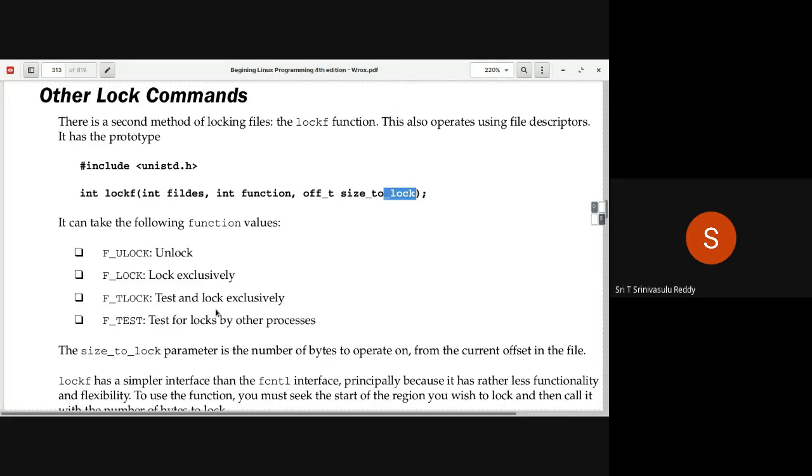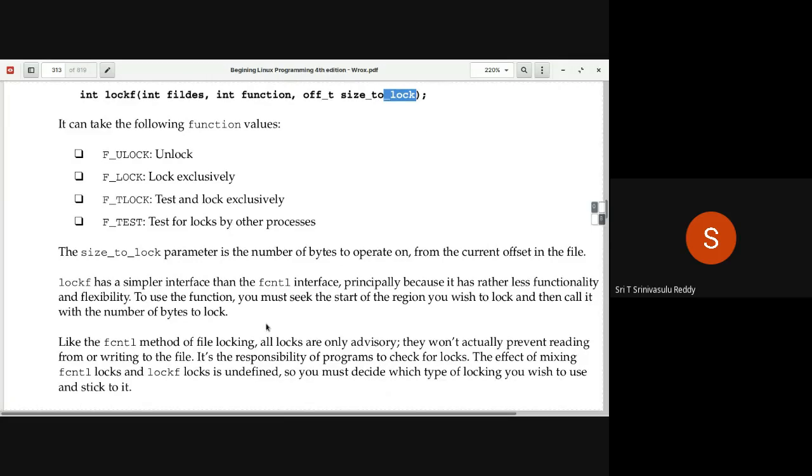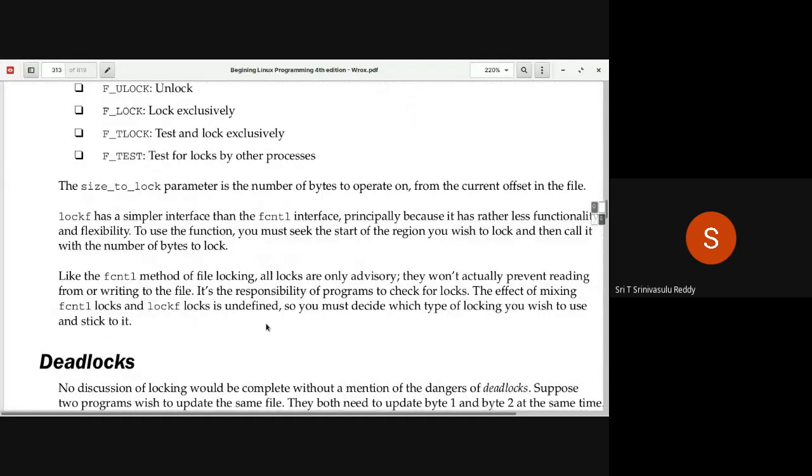The other one is test for locks by other processes, F_TEST. In which case, you try to know whether any other process has applied a lock on that or not. So the size of the lock is straightforward, no issue. Only lockf should be used or fcntl must be used, not both. That is what is being talked about.